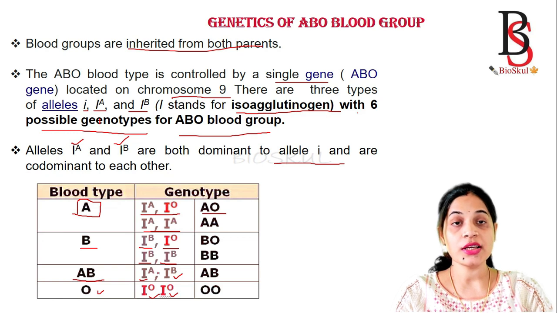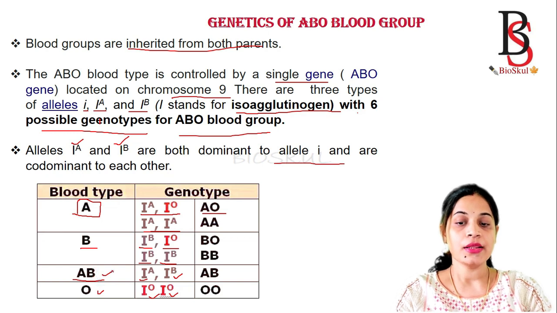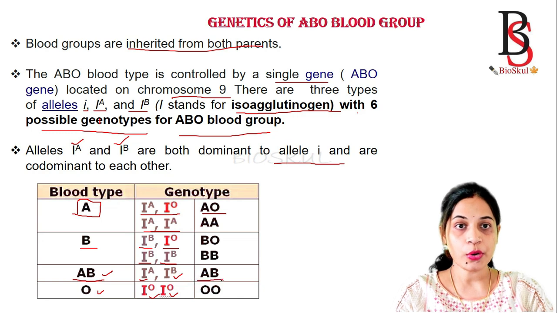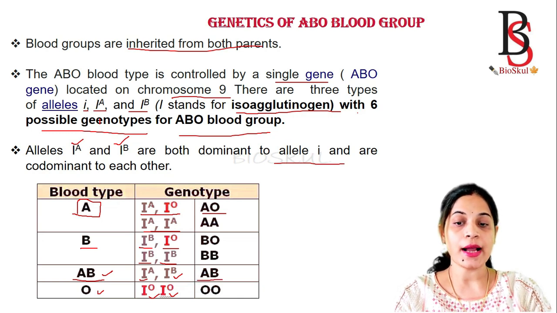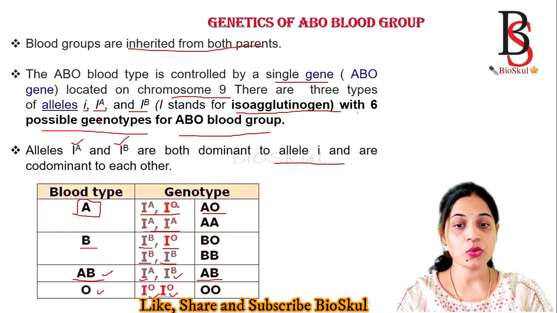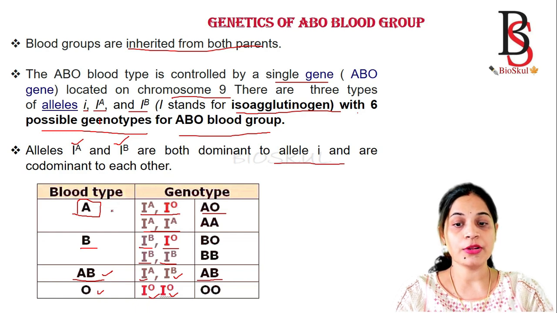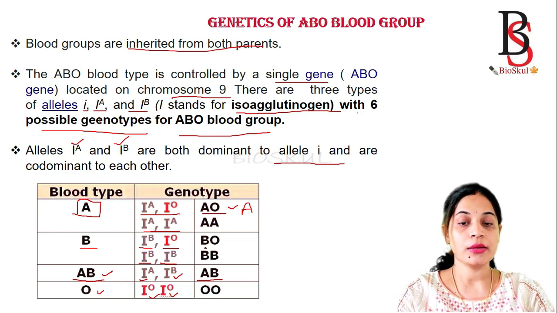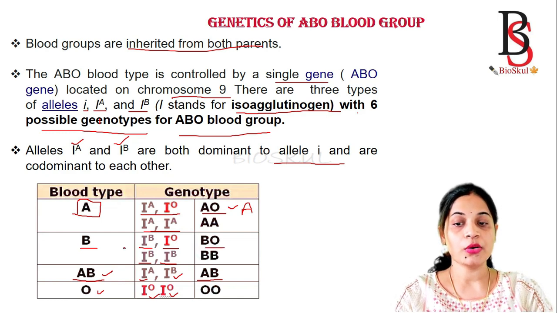As I told you before, A and B are co-dominant to each other. So in blood group AB, the genotype IA IB is expressed co-dominantly. And in IA i, IA is dominant to i, so which blood group will be presented? That will be blood group A. Similarly, in IB i, IB is dominant to i, so the blood group presented is blood group B.